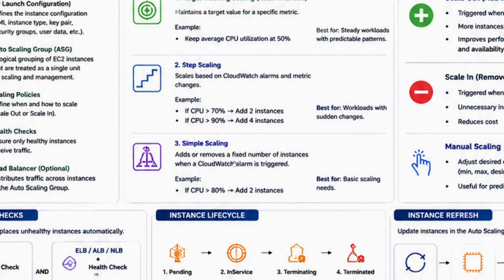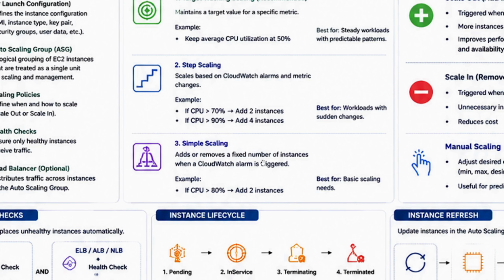Now simple scaling is very straightforward. You are just providing a fixed number of instances. When a CloudWatch alarm is triggered, and say suppose it is 80%, then I'll add two instances. So it's a very simple metric that you would be using. It will get the alarm from the CloudWatch. Say I have set the alarm for 80%. So once the 80% is triggered, then it will just add two instances. That's it. So this is what simple scaling is.